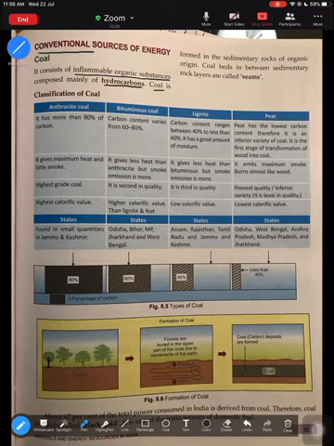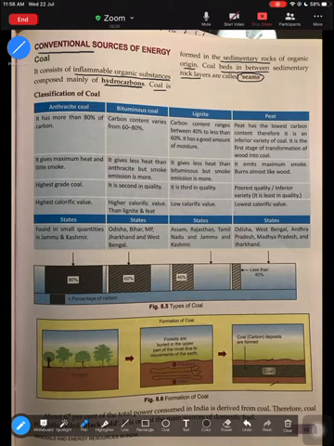Coal is formed in the sedimentary rocks of organic origin. Coal beds in between sedimentary rock layers are called seams. So in between sedimentary rocks, you would see the formation of coal taking place in beds, like you can see here. This is the sedimentary rock, and in between, you can see coal. This bed of coal is known as a seam.